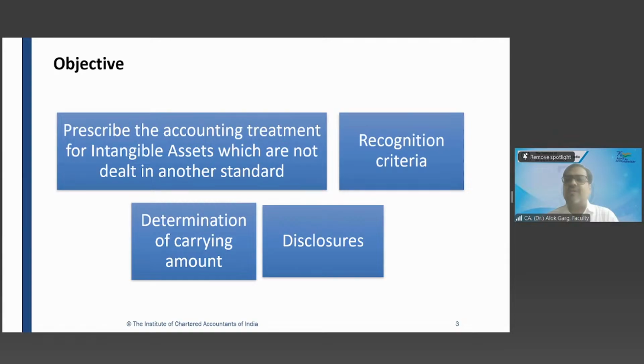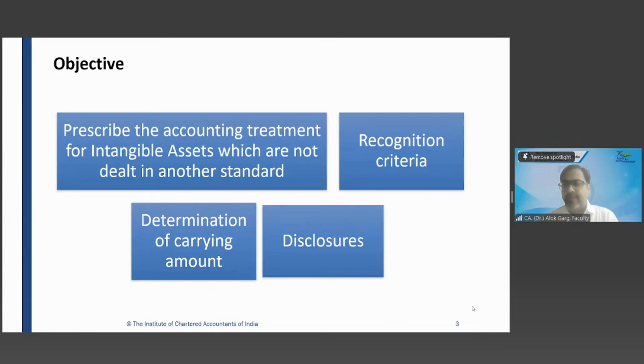Okay. So this standard also talks about recognition criteria. This standard also talks about determination of carrying amount, that is, how to measure the carrying value of the intangible asset. Carrying value on which date? Yes, balance sheet date. Carrying amount on the reporting date, carrying amount on the balance sheet date. Right? And what was the formula of carrying amount? We have already covered the formula in Ind AS 16.